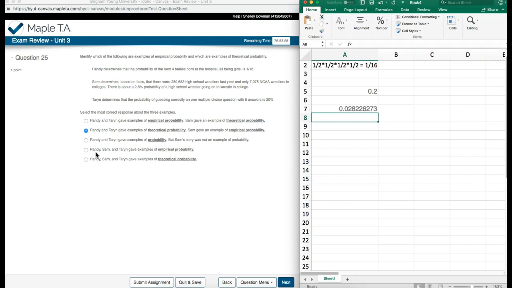The next one, Randy, Sam, and Taryn all gave examples of empirical. Nope, we've already determined that they are different. And again, Randy, Sam, and Taryn gave examples of theoretical. So Sam is not theoretical. He took his information from the facts that he collected. So this is our answer right here.